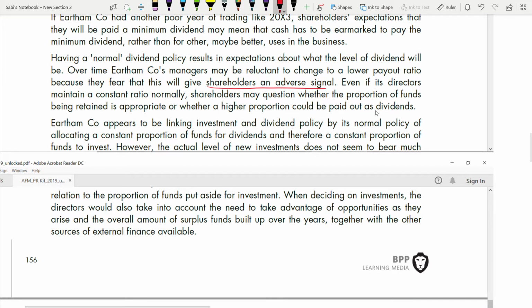Eartham appears to be linking investment and dividend policy by its normal policy of allocating a constant proportion of funds for dividends and therefore a constant proportion of funds to invest. However, the actual level of new investment does not seem to bear much relation to the proportion of funds put aside for investment. As you can see, investment is reducing. So when deciding on investments, the directors would also take into account the need to take advantage of opportunities as they arise, and the overall amount of surplus funds built up over the years, together with other sources of external finance available.